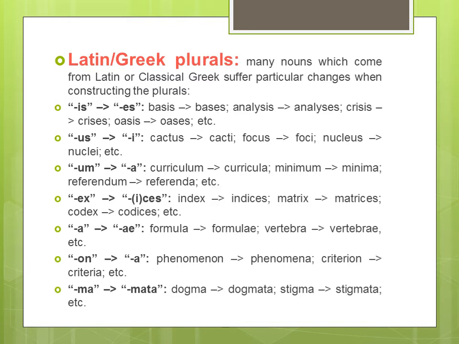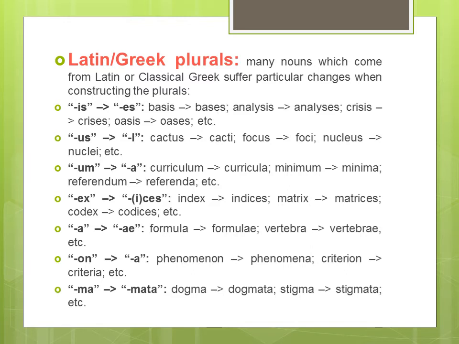Now, on the slide, these Latin words have been categorized by their last letters. The first one I have discussed ends with is. The second one given here ends with us.